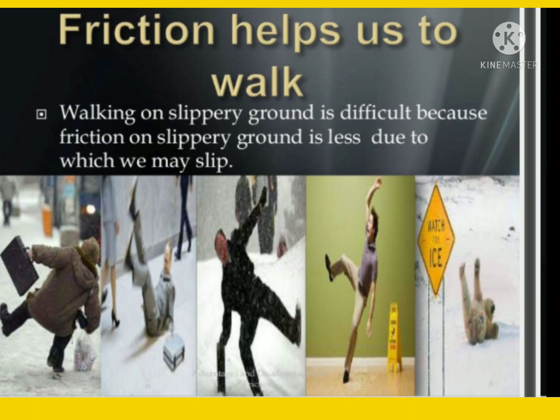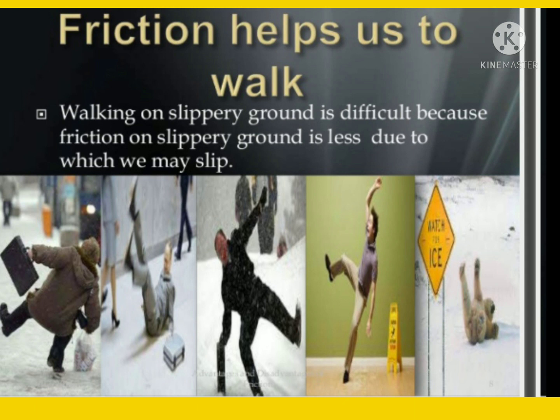Because of reduced friction, we cannot walk on a wet floor. And also a banana peel reduces friction. That's why the man is slipping.